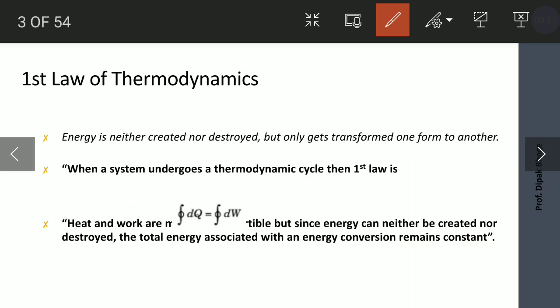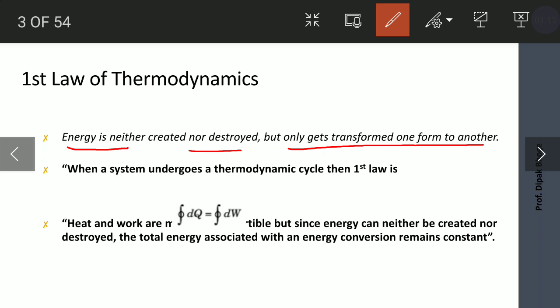First, we will study what the first law of thermodynamics is. The statement of the first law of thermodynamics is: energy is neither created nor destroyed, but only gets transformed from one form to another form.